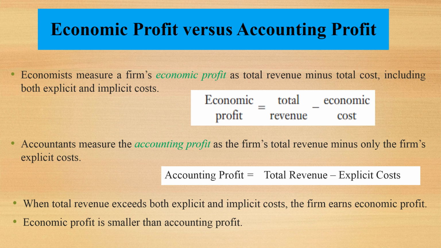What is economic profit? It is equal to total revenue minus total cost. What is accounting profit? It is equal to total revenue minus explicit cost. Economic profit is less than accounting profit.